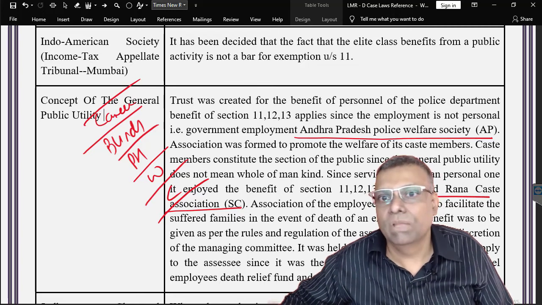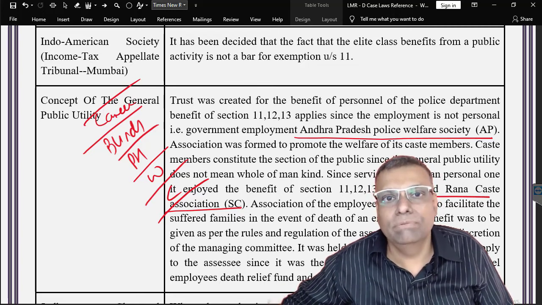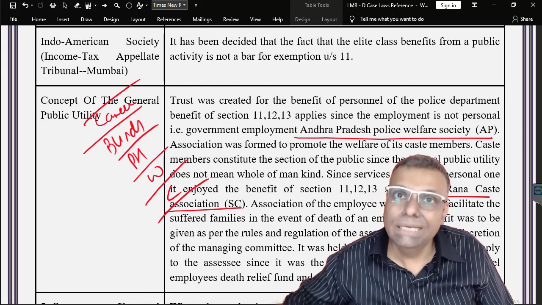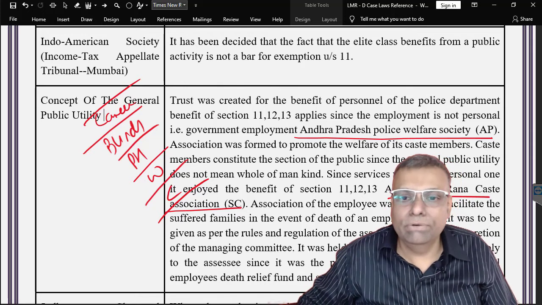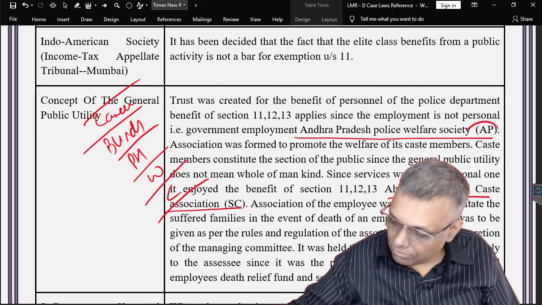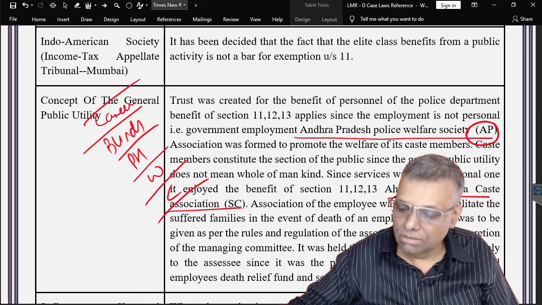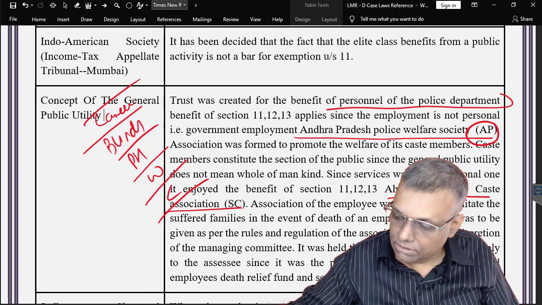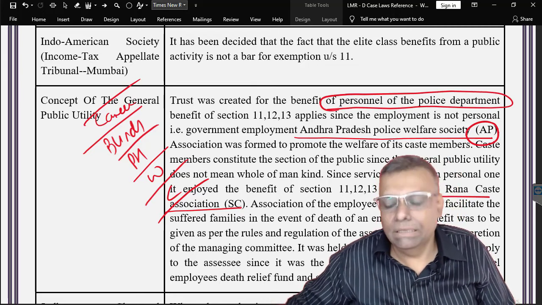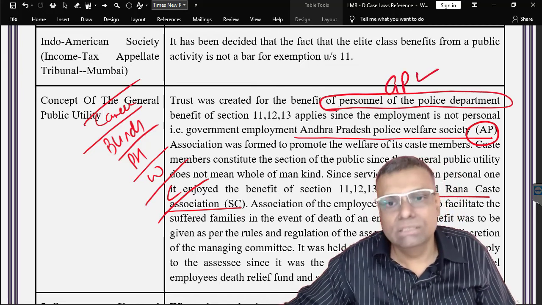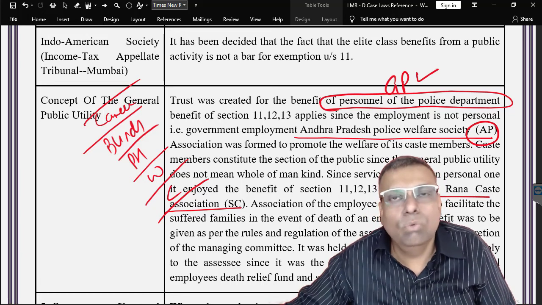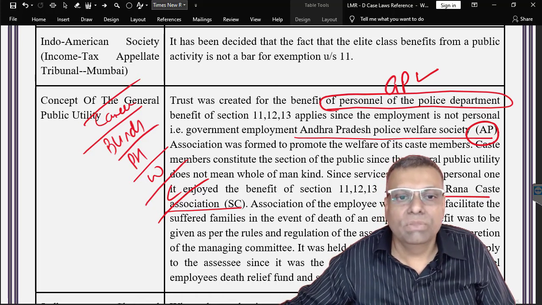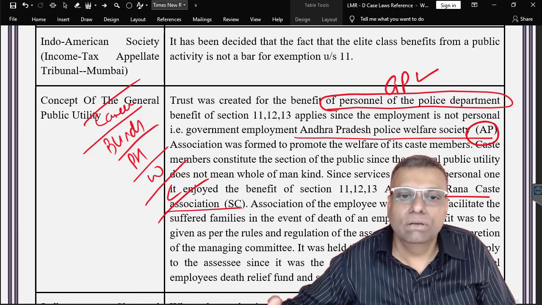So that is one of the reasons that you will not be able to take the benefit. If there was any trust for the specified caste, community or a religion, then you will not be able to take the benefit out of that particular trust. Now see, this Andhra Pradesh High Court, it was a trust which was created for the benefit of the police employees. Okay, so can it be said that this is a general public? The court said that yeah, this is a general public, there is absolutely nothing wrong whatsoever, because that is also one of the sections of the public. Okay, and therefore we cannot say that this is private.